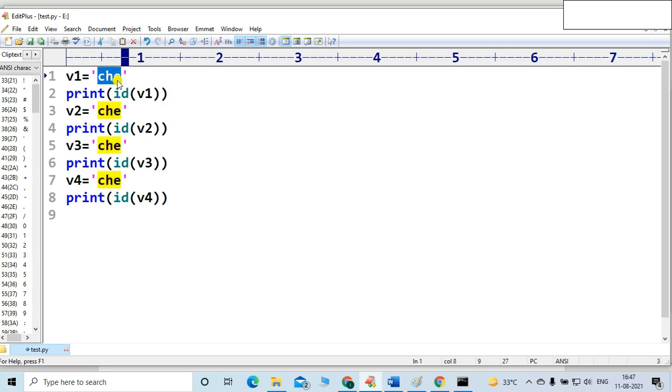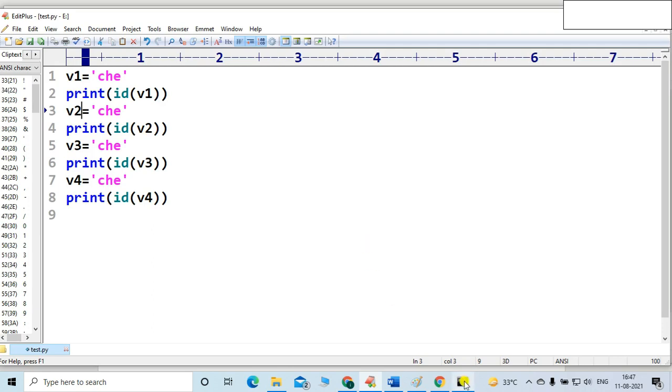What is this called? Not parenthesis. I just forgot the name. It is a quotation, single quote, right? Whatever is in the single quote is called a string. So all are strings, V1, V2, but the values are the same. That means V1, V2, V3, and V4 are all pointing toward the same object.